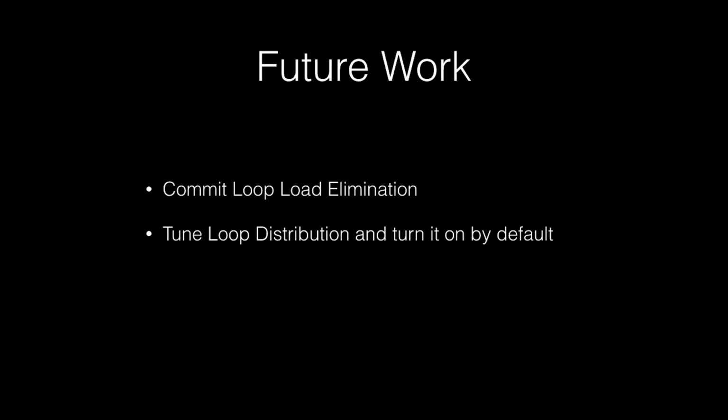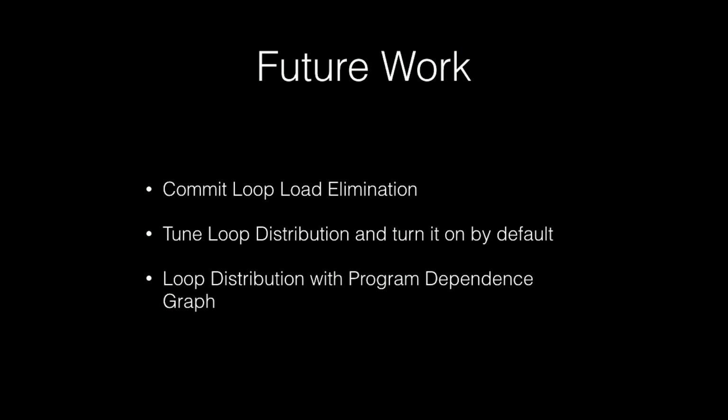Where we are currently with the implementation: everything's committed. Load-elimination got approved, so I'm going to commit it pretty soon, in a day or two. And as the next step, what we want to look at is turning on loop distribution targeting partial vectorization by default. And then we also want to look at whether there's any missed opportunity by not having full dependence analysis and the freedom to reorder in loop distribution.